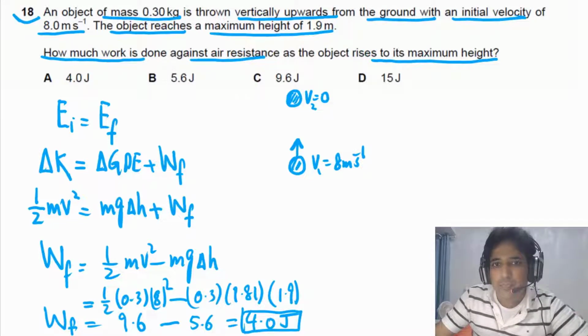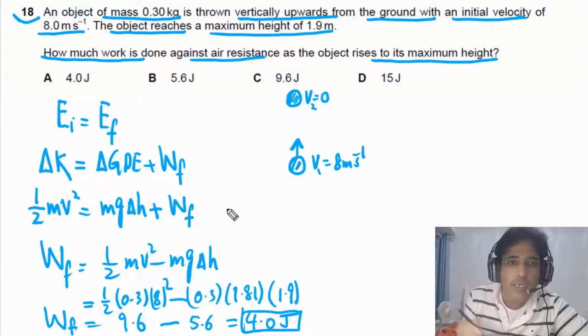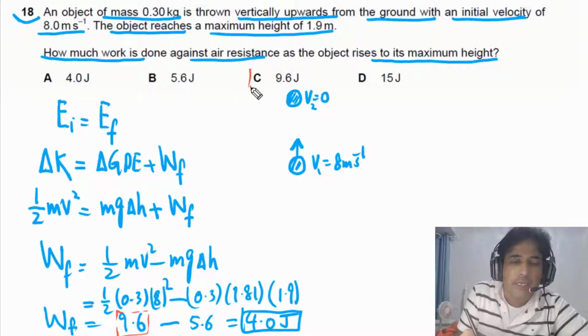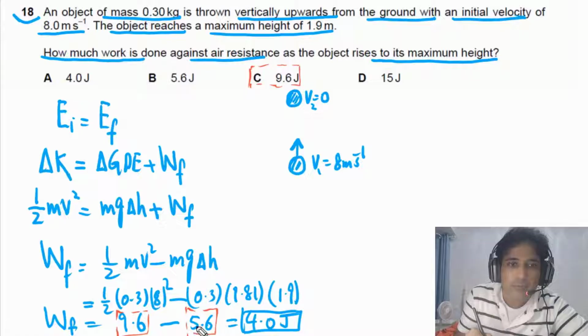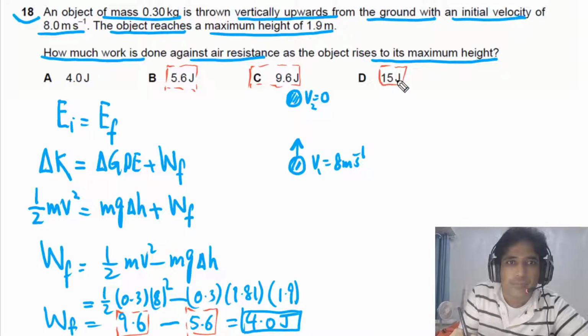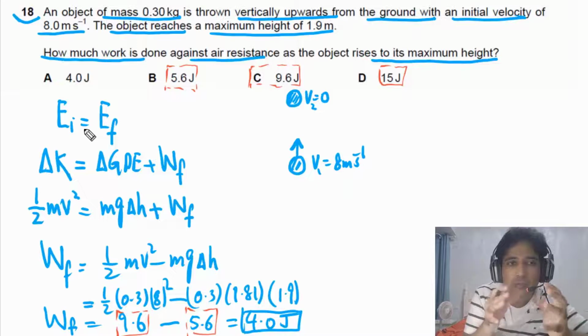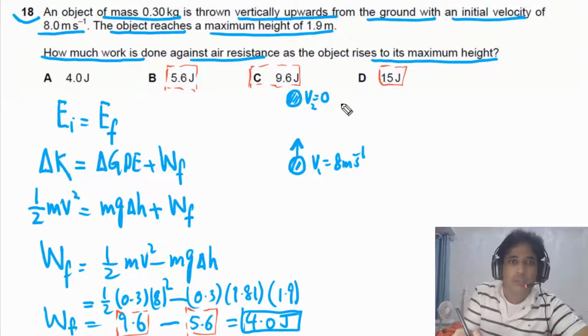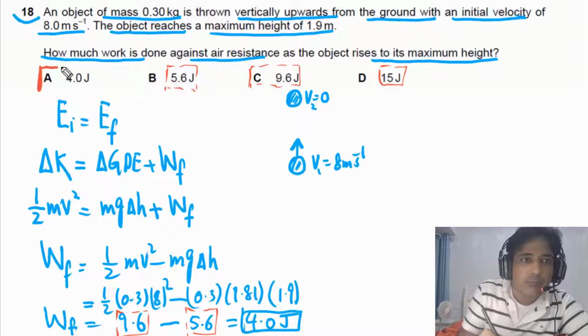But if you look at this question, there is something quite tricky about it. You can see we have 9.6 here, and in the given options you also have 9.6. We have 5.6 here, and in the options you also have 5.6. If you add these two together, it is equal to 15, so this is also in the options. So it is a very tricky question. If you don't use conservation of energy, or you don't know how to answer in the right way, it's quite possible your guess will be wrong. So the answer for this question is A.